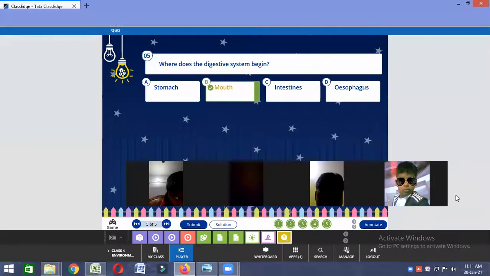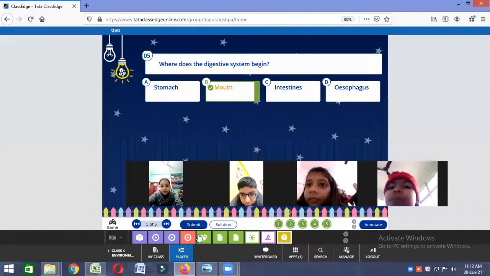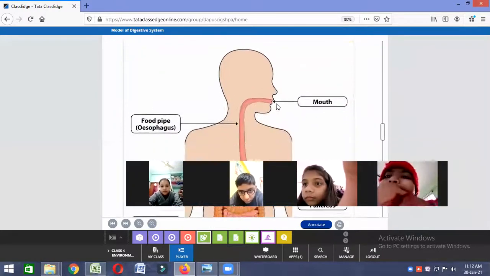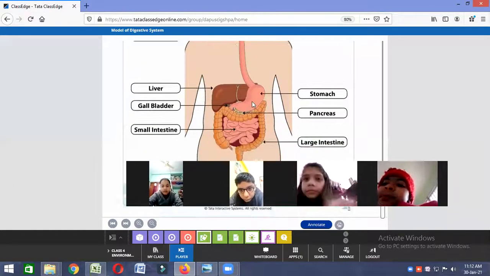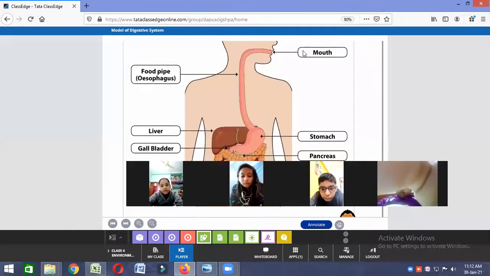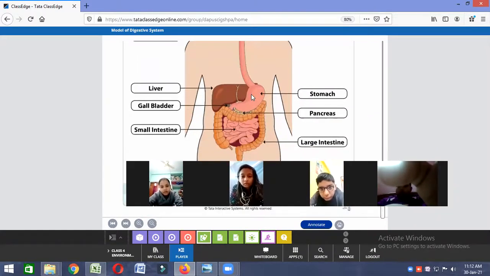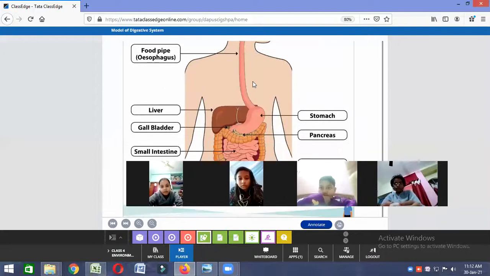Okay, so now your work is what you have to do. I will provide you the organs of the digestive system, and you will draw this diagram. This is your homework. Everyone will draw this diagram and label the diagram also like this. Now keep yourself mute, students. Now you have to label this diagram, and if you want to color it, you can color it.